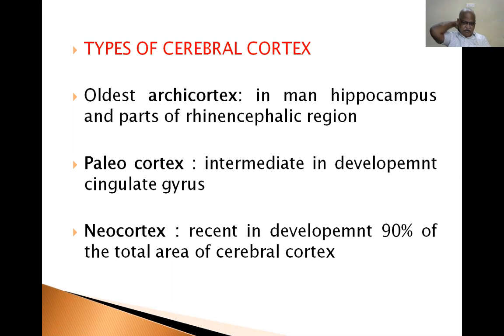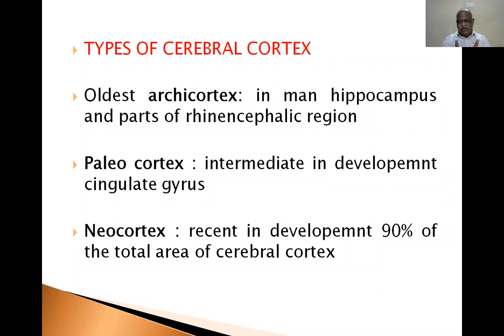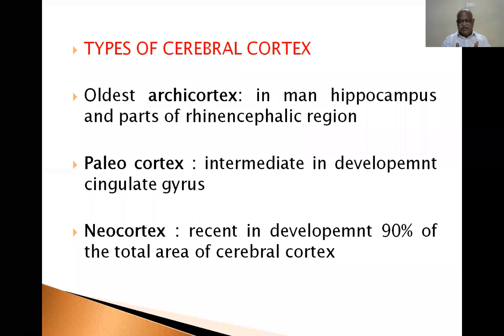Paleocortex, intermediate in development, cingulate gyrus. Oldest, archicortex in man, hippocampus and parts of the rhinencephalic region. So, again, cortex is divided into modern, intermediate, and old. Which part of the cerebral cortex is involved in older development, old functions? Paleocortex, intermediate in development. Neocortex, modern in development. So, the cerebral cortex is divided.